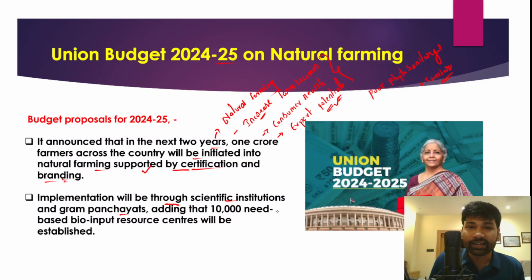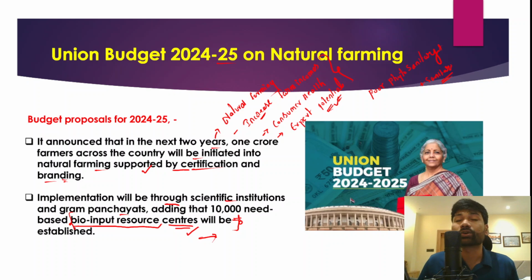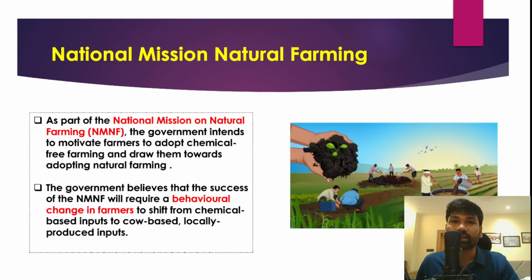So that would add to around 10,000 need-based bio-input resource centers, and these need-based bio-input centers will be established. So they would give further fillip to natural farming in India. Right, so there is a specific mission for natural farming, right? There is also a national mission for natural farming, right? So we'll understand the basic objectives of the national mission for natural farming.